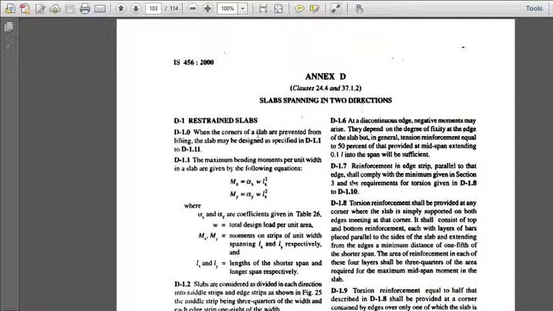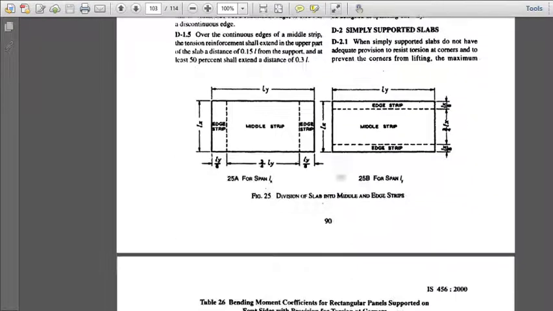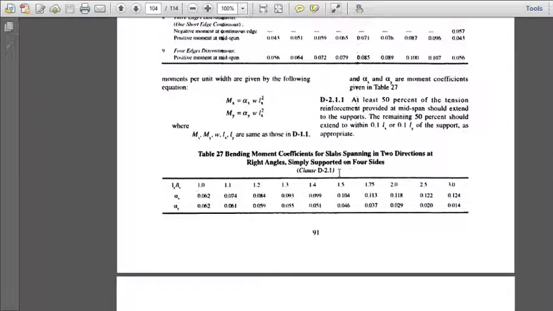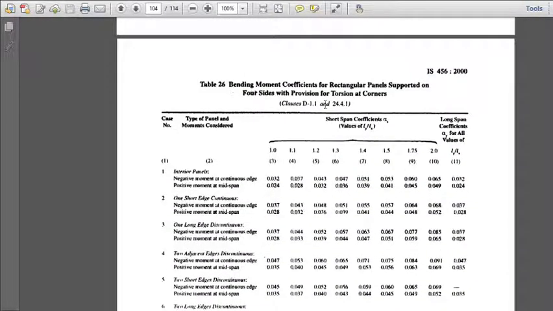It talks of the restrained slabs, that is the slabs for which the corners are not allowed to be lifted, and then we also have the ones in which the corners are allowed to be lifted. So bending moment coefficients have been given. Based on these bending moment coefficients, we would be designing the slabs.